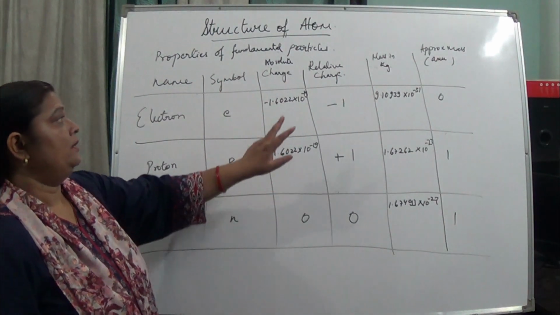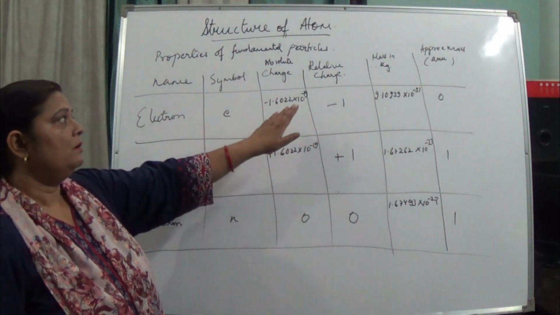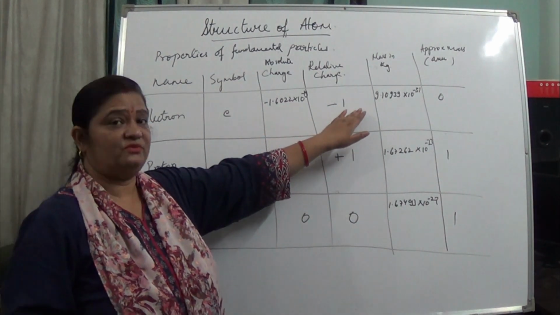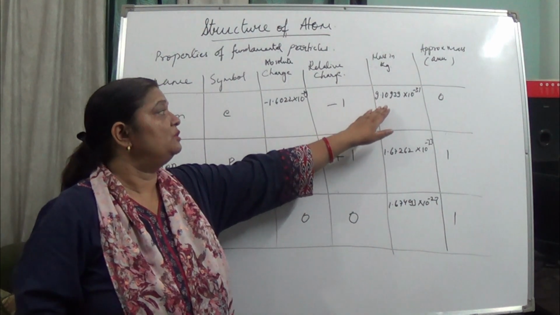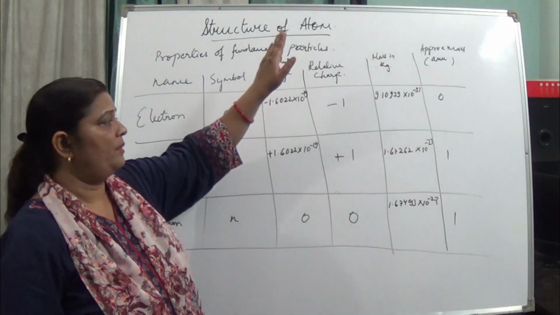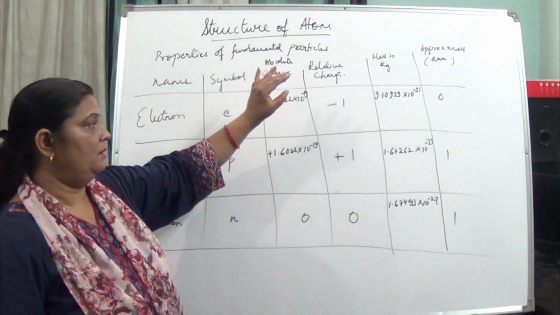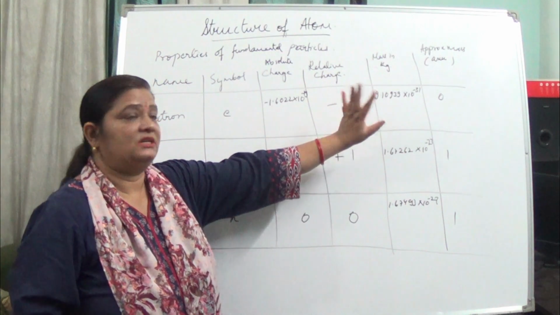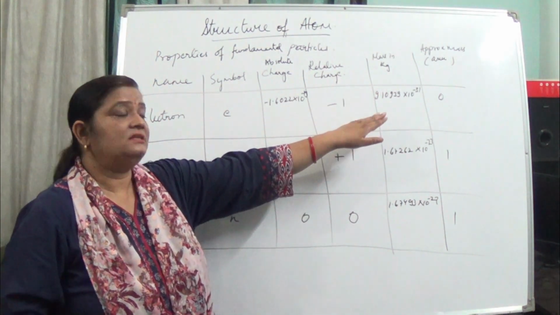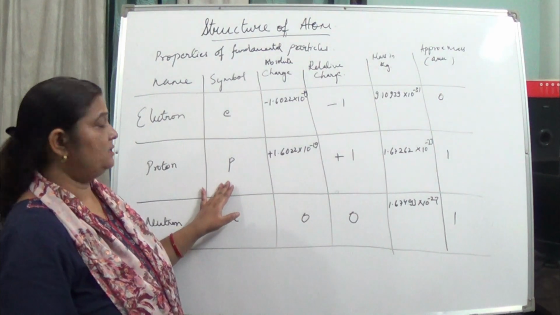The relative charge of the electron is negative 1. Its mass is very small, 9.10939 into 10 to the power minus 31, which is approximately negligible, so that is 0.